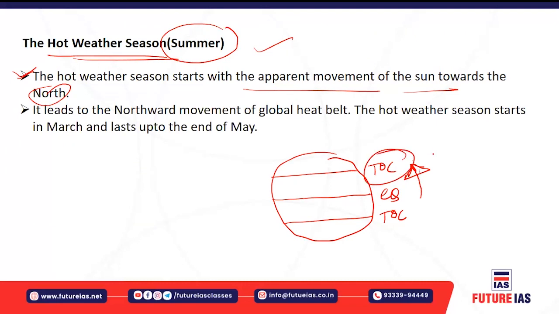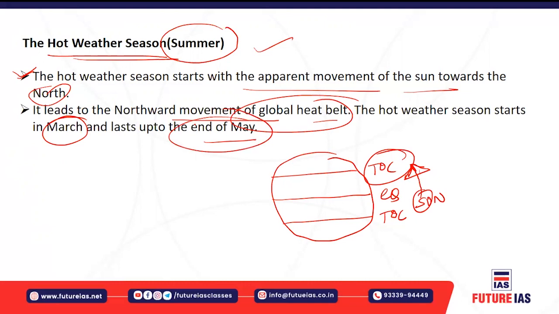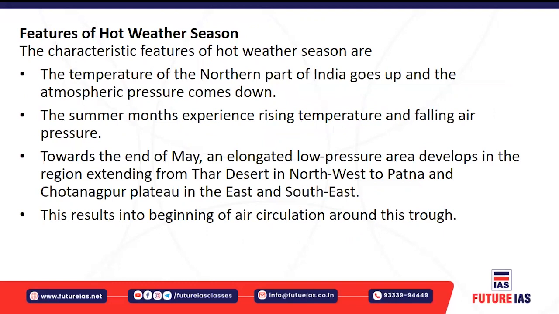So this increases the temperature, and that leads to the northward movement of the global heat belt, because the sun started moving towards the Tropic of Cancer, right? So the hot weather season generally starts in the month of March and lasts up to the end of May. And after that you will have the rainy season, especially on the Indian land by the southwestern monsoon, right? Okay.